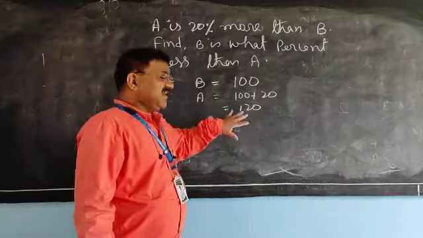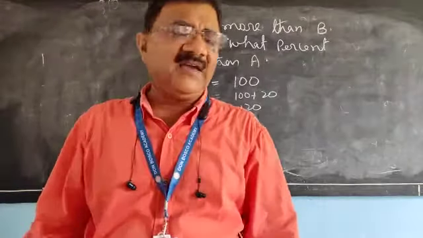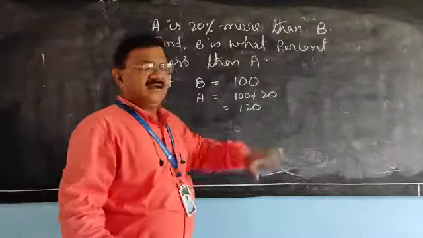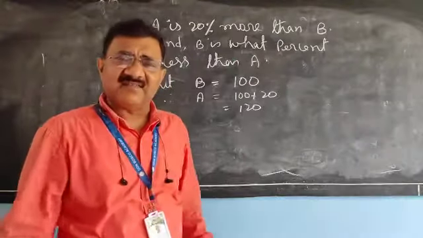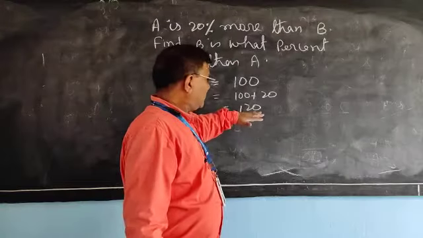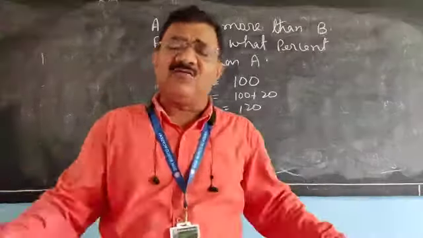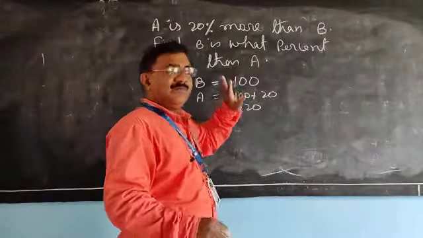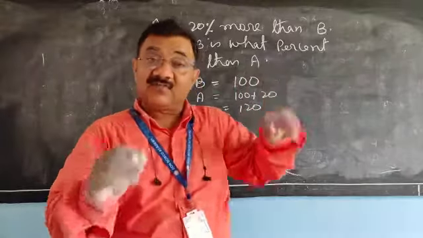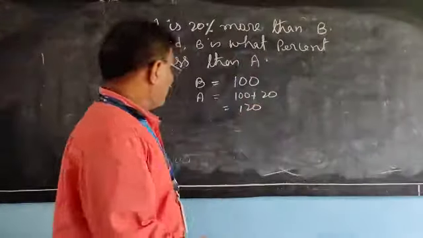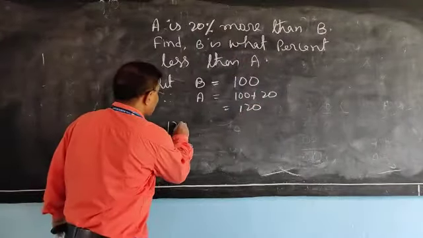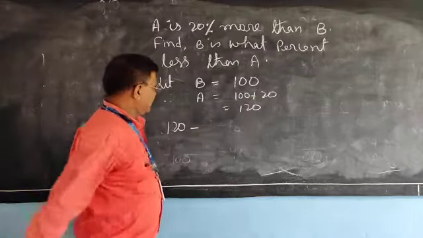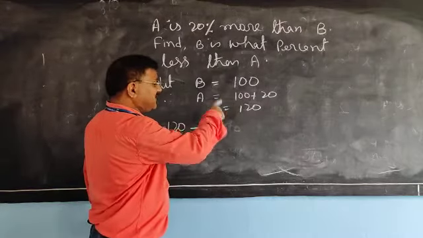Now A is 120 and B is 100. What percent less is it? It means in 120, what percentage have you decreased or reduced so that it became 100? Once more, try to understand. 120 minus what percentage of 120 have you reduced? X% of 120.